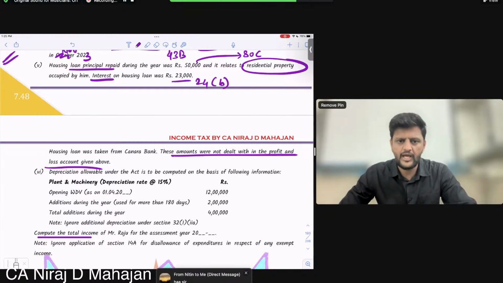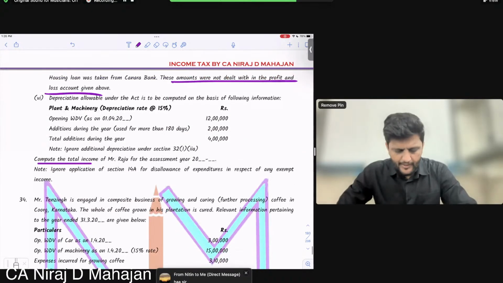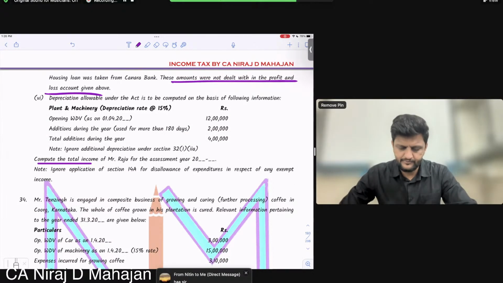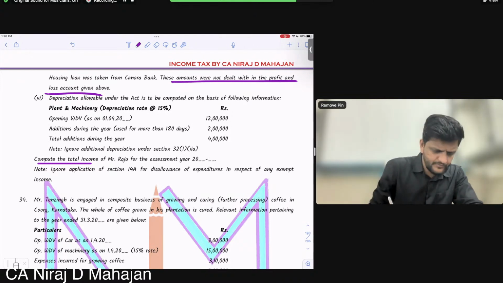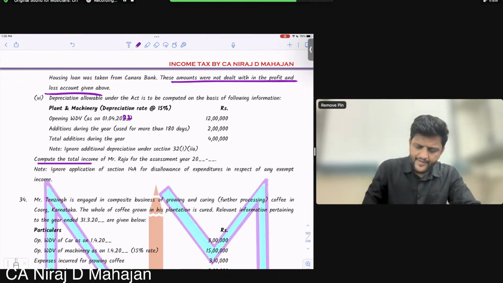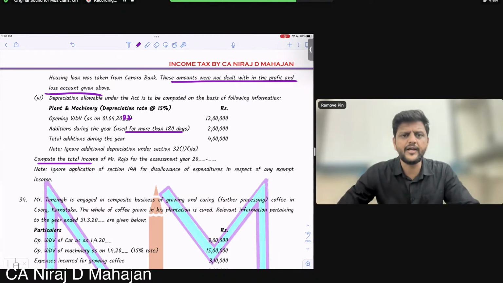Good. I'll go ahead. Depreciation allowable under the Act is to be computed on the basis of the following information. P&L machinery, the block is 15%. Opening WDV is given to us. Addition during the year is also given to us, more than 180 days, that means full depreciation. Total additions.